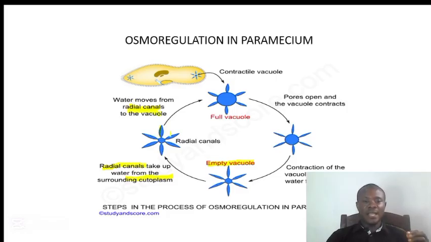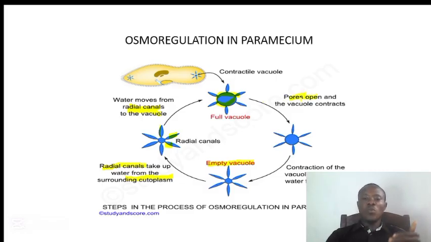These things you are seeing here are the radial canals, and the round structure which the radial canals are surrounding is what we call the vacuole. So this vacuole, after it has taken a lot of water, will become full. When the vacuole becomes full, it will move closer to the pellicle.